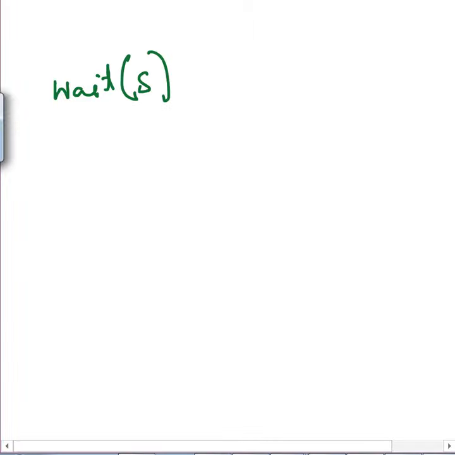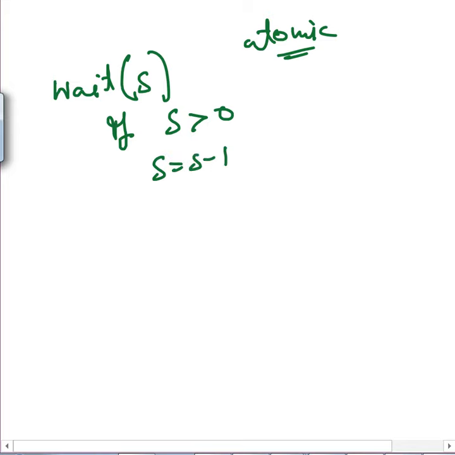Now let's try and see this wait and signal operation. This is the wait operation on S. Firstly, they are atomic. We should understand that they are done fully, they are not preemptible, and so on. We know that. So we see simply, if S is greater than 0, I mean if S is positive, what we do is S = S - 1, we decrement it, and we return. Now, it has two parts. If S is positive, then we decrement it.